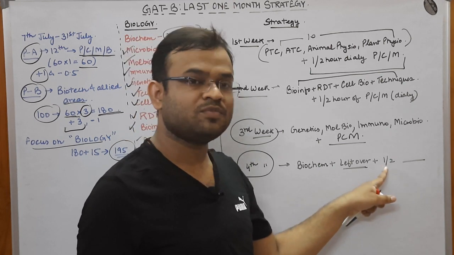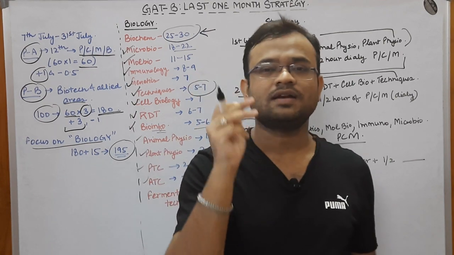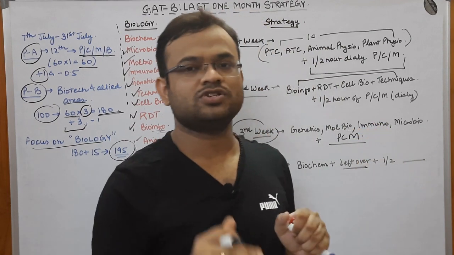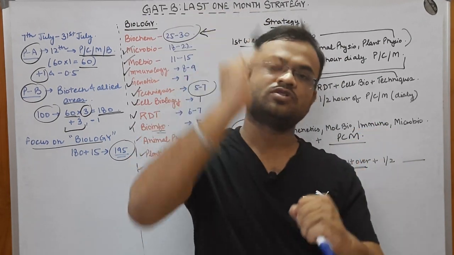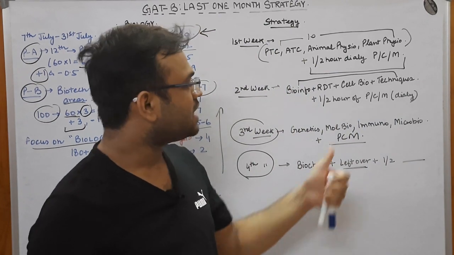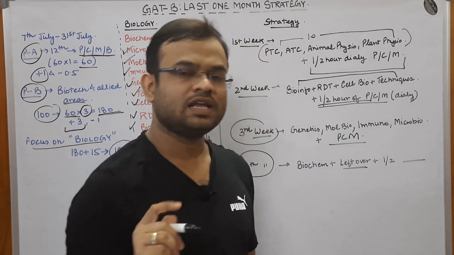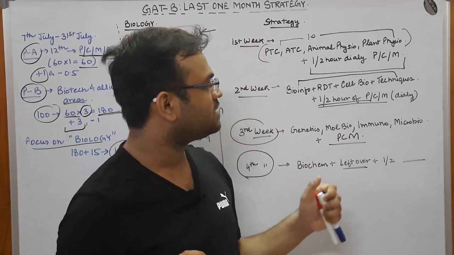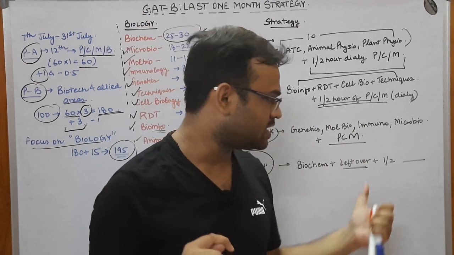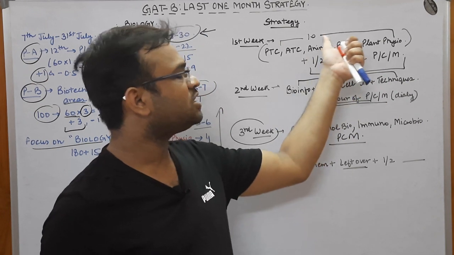Furthermore, if you get time, you can increase the time for physics, chemistry, maths. But you should understand this, that for securing a particular rank, you have to make your biology good. And if you want to boost up your rank, the physics, chemistry, mathematics portion is very important. So that is why I am asking you to give 1 to 2 hours daily to physics, chemistry, maths over here also.